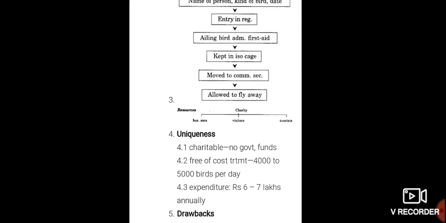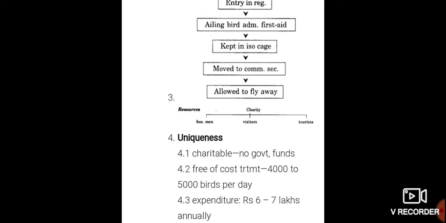This hospital is running through charity. Donations are given by businessmen, visitors and tourists. Uniqueness: charitable, no government funds, free-of-cost treatment, 4,000 to 5,000 birds are admitted per day. Expenditure is rupees 6 to 7 lakh annually.